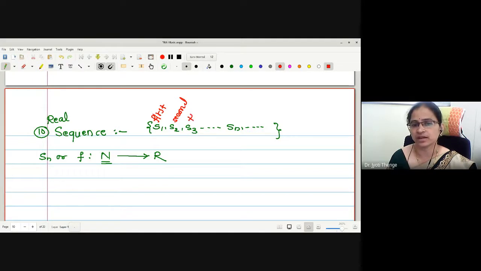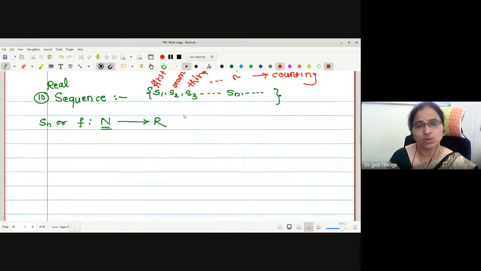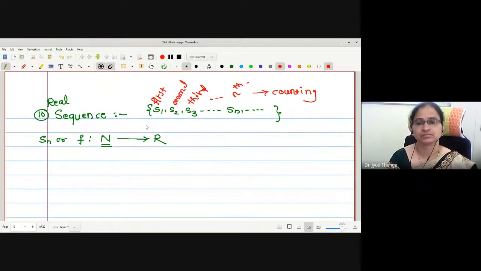This is the second element, third element, okay? This is my nth element. Actually, we were counting the number of elements. And if I want to do counting anyhow, what number system should be used? Natural numbers are used only. Therefore, you cannot replace your domain.